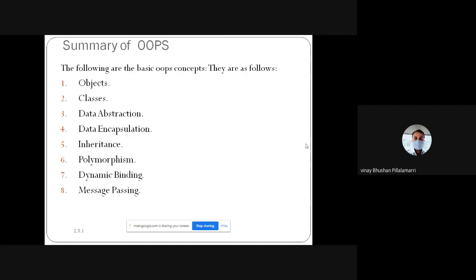Like this, we have seen our summary of the OOPS concepts. Clear? This is the first part of Java, as it is the basic part.